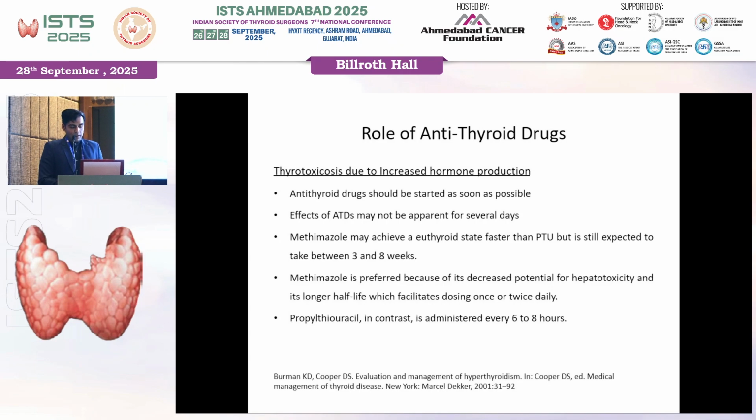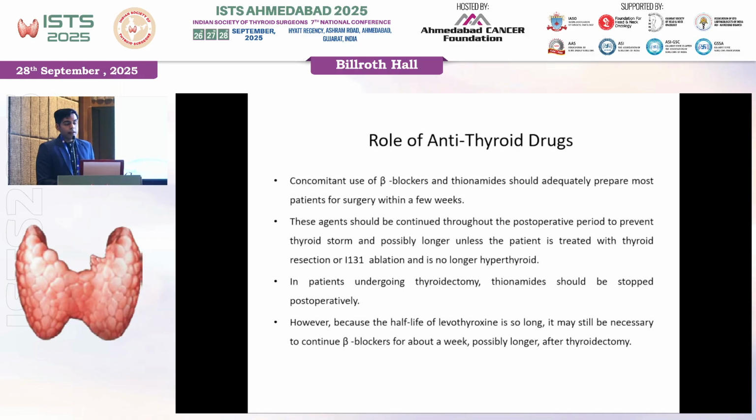Methimazole is probably preferred because of its decreased potential for hepatotoxicity and its longer half-life, which facilitates once daily or twice daily dosing. Propylthiouracil, because it has a short half-life, needs to be administered every 6 to 8 hours. Again, concomitant use of beta blockers and thionamide should be more or less adequate for the majority of the patients who are planned for surgery.